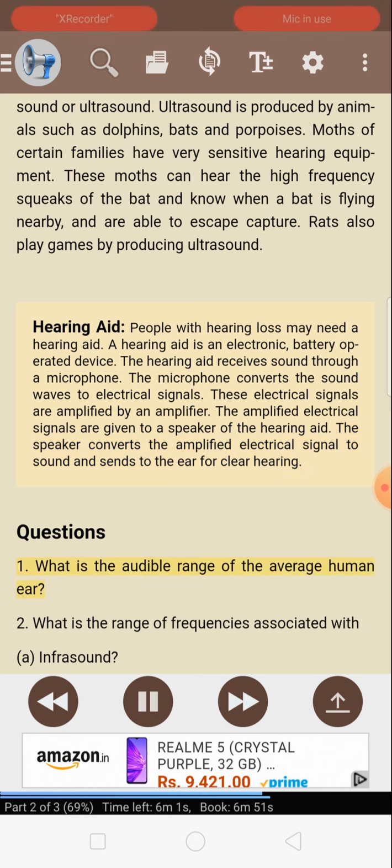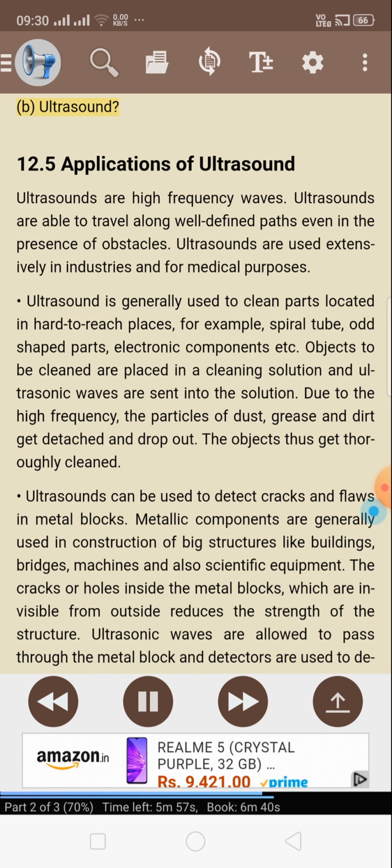Questions. 1. What is the audible range of the average human ear? 2. What is the range of frequencies associated with infrasound? B. Ultrasound. 12.5 Applications of ultrasound. Ultrasounds are high-frequency waves. Ultrasounds are able to travel along well-defined paths even in the presence of obstacles. Ultrasounds are used extensively in industries and for medical purposes.